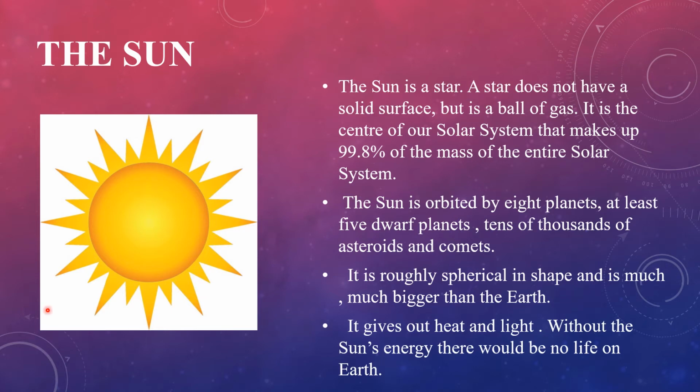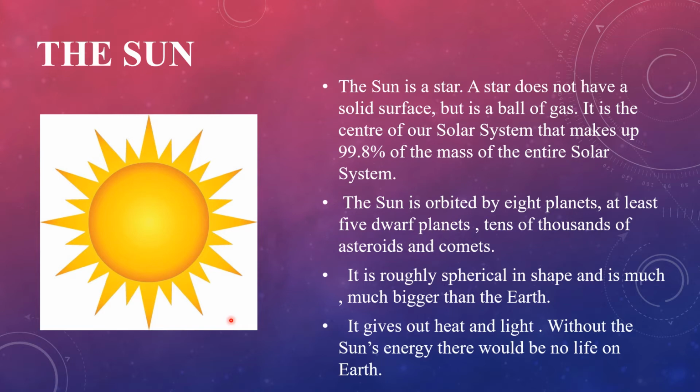Now let's study about each of the things that make up our solar system. So let's study first about the sun. Children, the sun is also a star and it is at the center of the solar system.